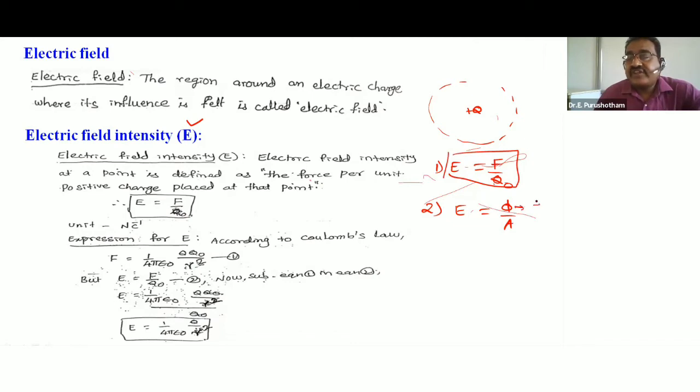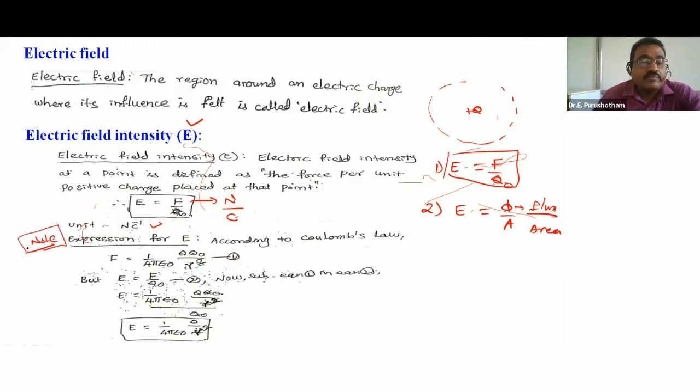Another one, this is electric flux by area. Electric flux per unit area is also called electric field intensity. Two definitions: electric force per unit positive charge, and electric flux per unit area. Here SI unit, force is Newton, charge is Coulomb. So the unit is Newton per Coulomb.